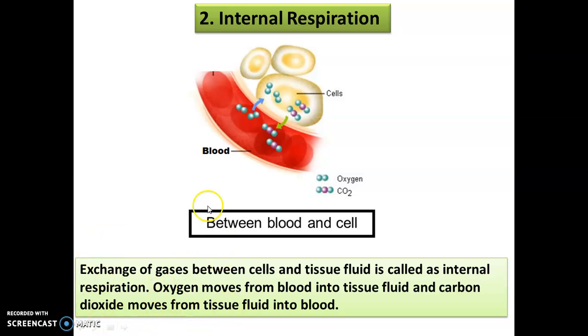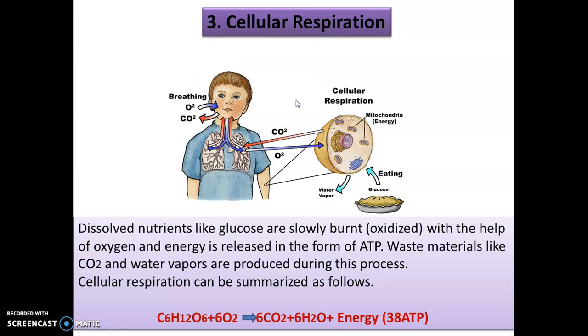blood. Okay, so now this is my blood. This is my blood vessel. This is the cell. You all know that in our body, all the cells are almost covered by the blood vessels. Okay, so then what is blood supplying? Blood is supplying oxygen to the cell, and in return it takes out the carbon dioxide. Okay, so this is internal respiration. The gases are exchanged between the blood and the cell. Then we have cellular respiration.